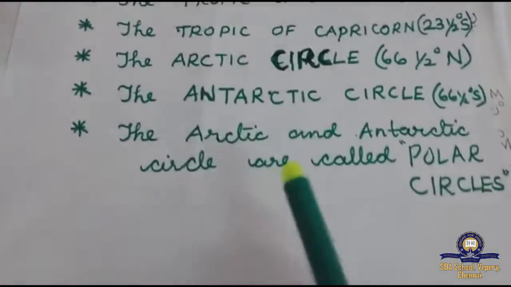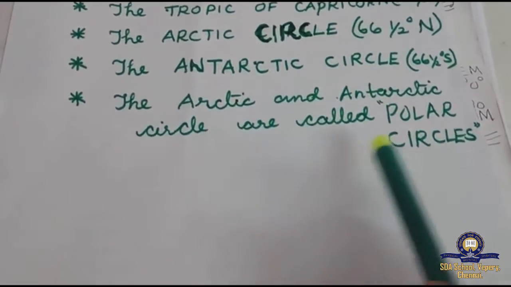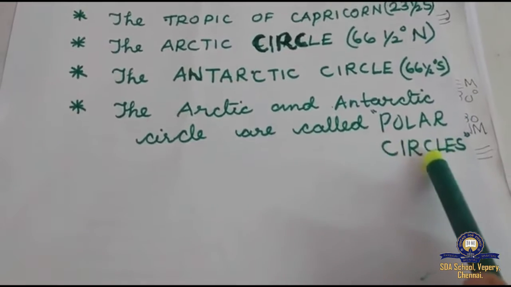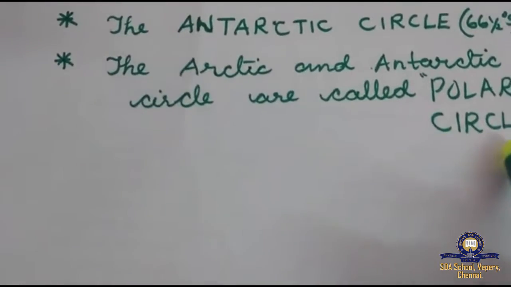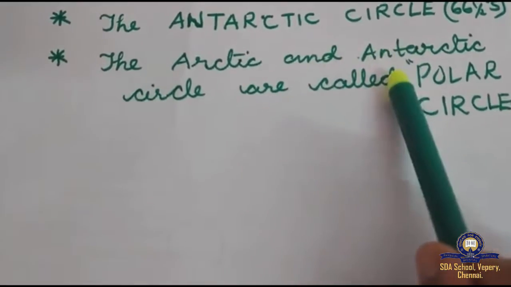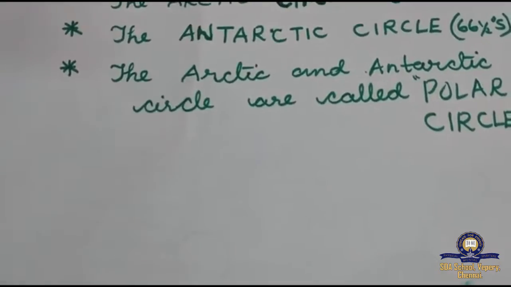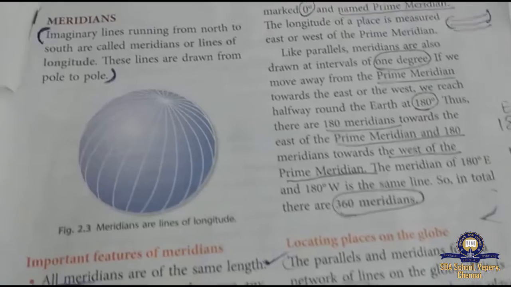The Arctic and Antarctic Circles are called polar circles. They are called what? Polar circles. Is it clear, students?